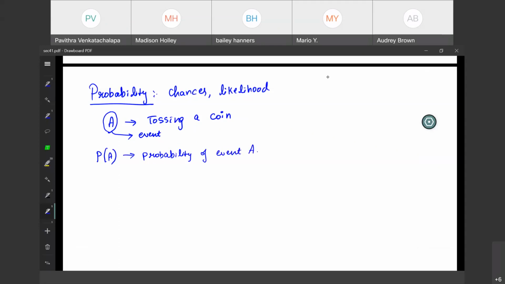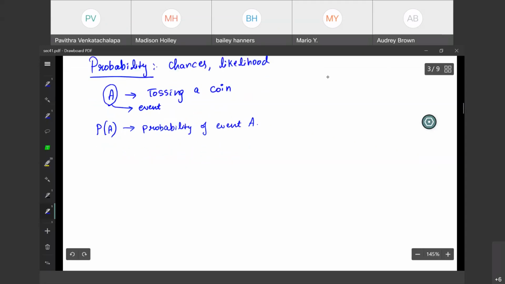Now, range of the probability. That means the probability values must be less than or equal to 1, and greater than or equal to 0. So the probability of any event must lie between 0 and 1. Why?